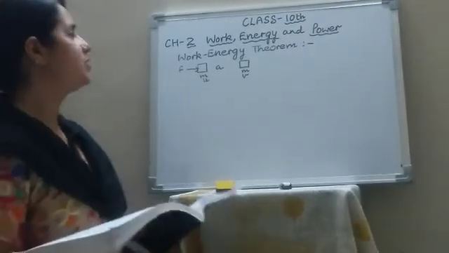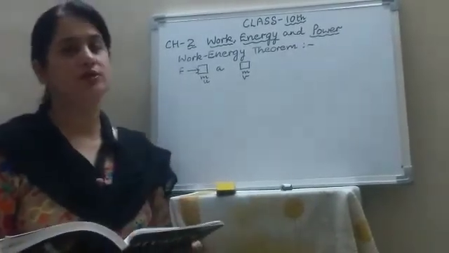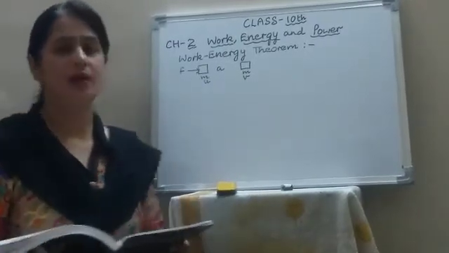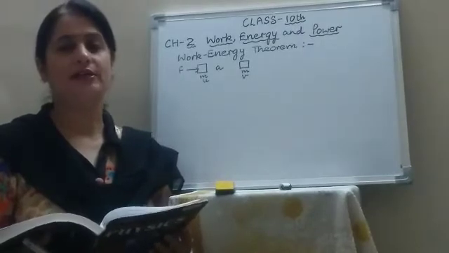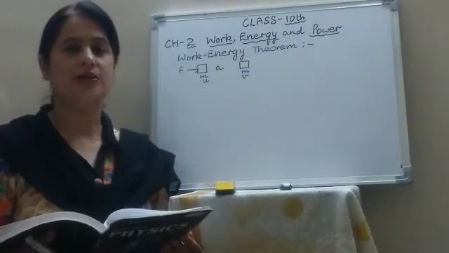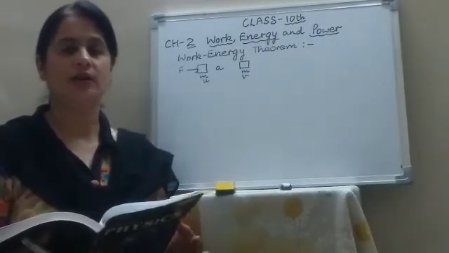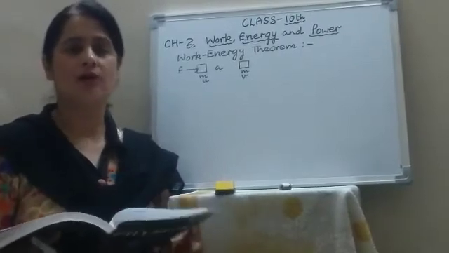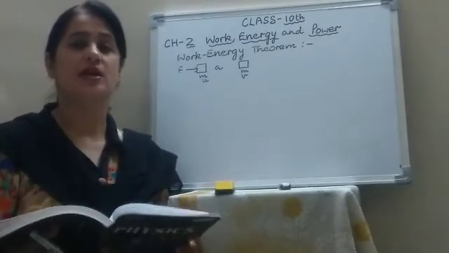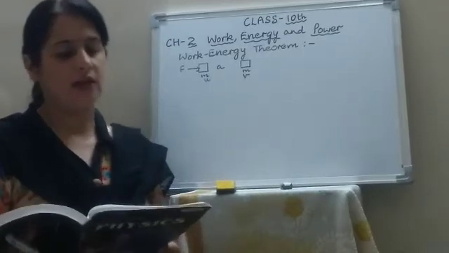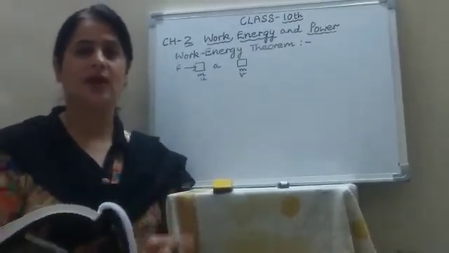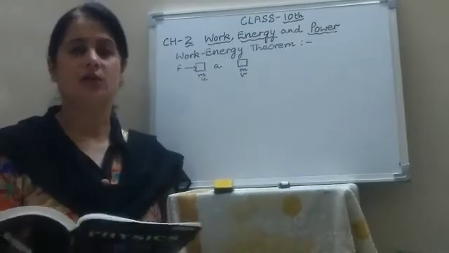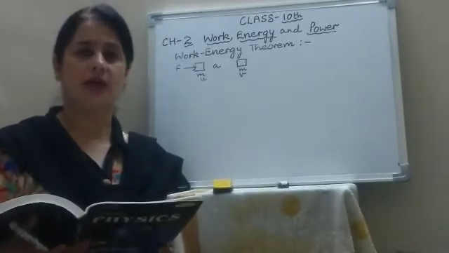Now the next topic is the work energy theorem, which is a very important theorem. Whenever we apply force on a body, it accelerates the body. That means the kinetic energy of the body increases, and the work done by the force is stored in the body in the form of kinetic energy. That means the increase in kinetic energy of the body is equal to the work done on it.